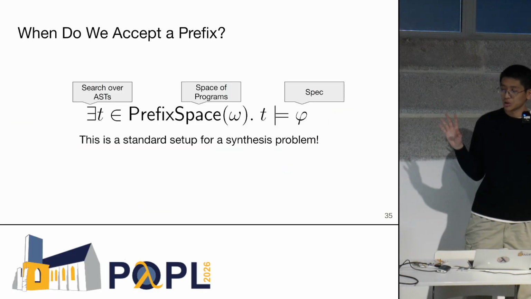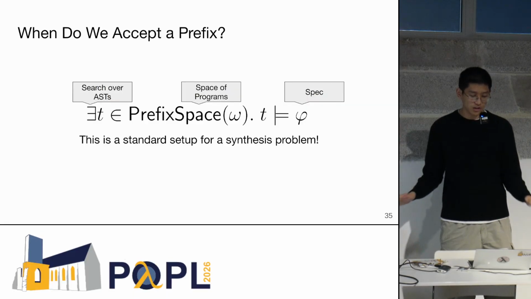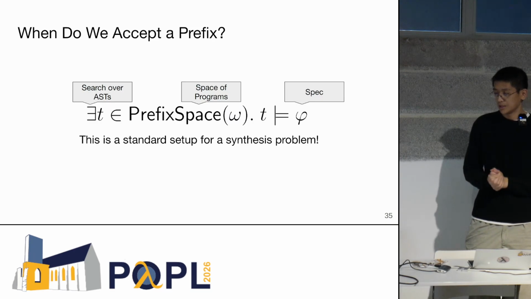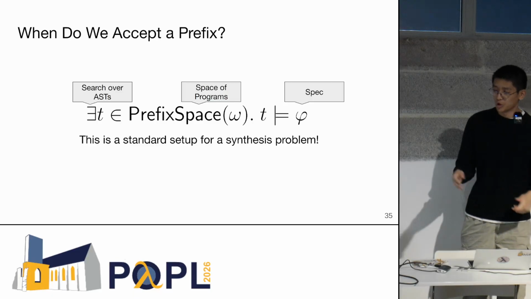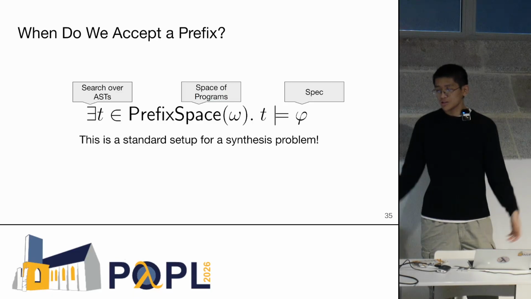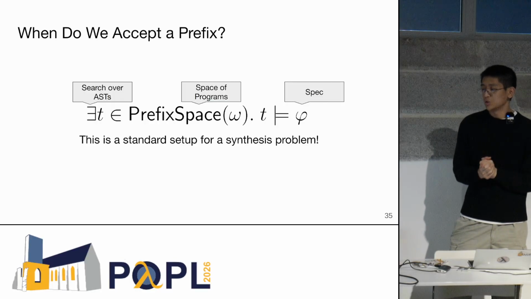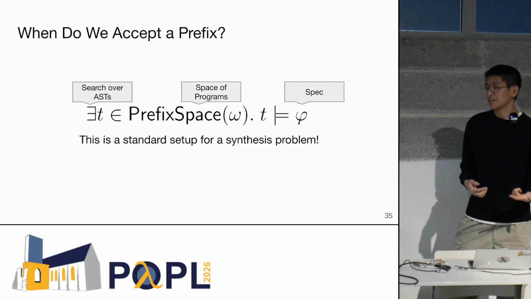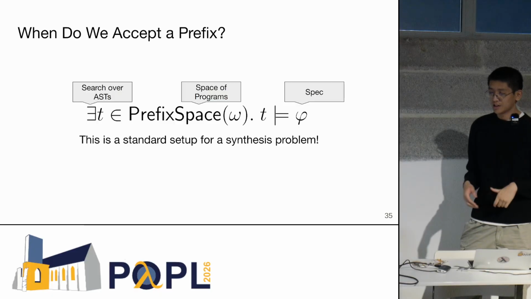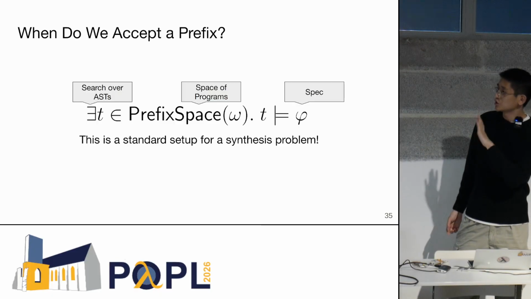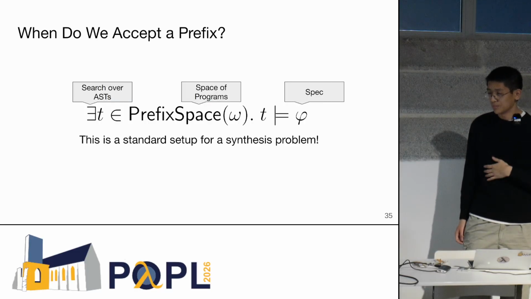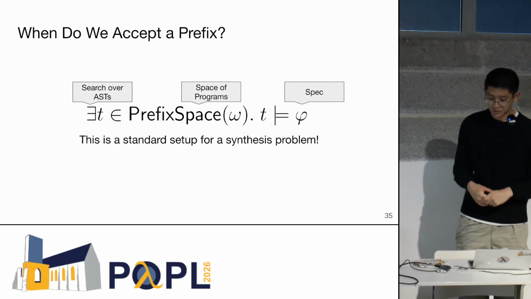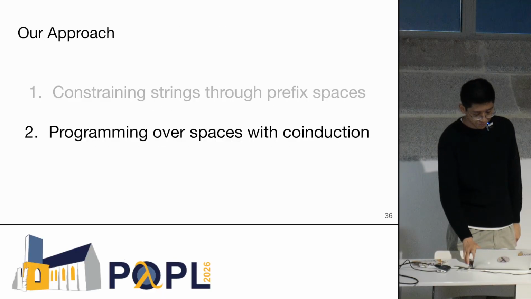To summarize, this is the formulation of when we accept a prefix or not. We're asking an existential question: does there exist a program in the prefix space so that the program satisfies the specification? I want to take special attention here to the structure of this formula, because if you're familiar with some classical synthesis ideas, for example SyGuS or realizability, you might recognize that this is the classic setup for a synthesis problem. We're going to see that this allows us to leverage some insights from synthesis into building constrained decoders as well.